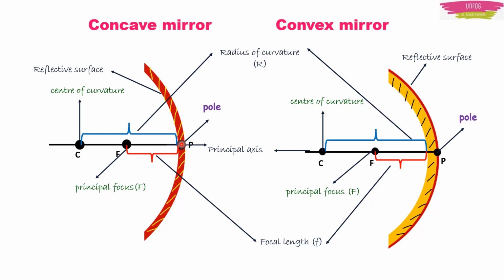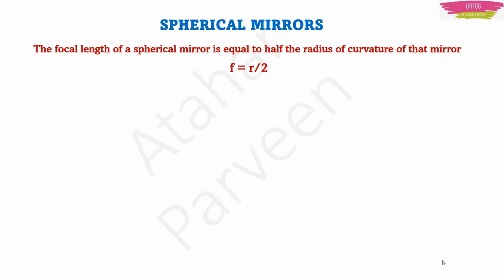Radius of curvature is simply like the radius of the imaginary circle. The center of curvature is the center of the circle, and focal length is half of the radius of curvature. So what will be the actual value of focal length? It will be equal to R upon 2. If the radius of curvature is denoted by capital R, then the focal length of the spherical mirror will be equal to R upon 2. This is a very important point to note down.